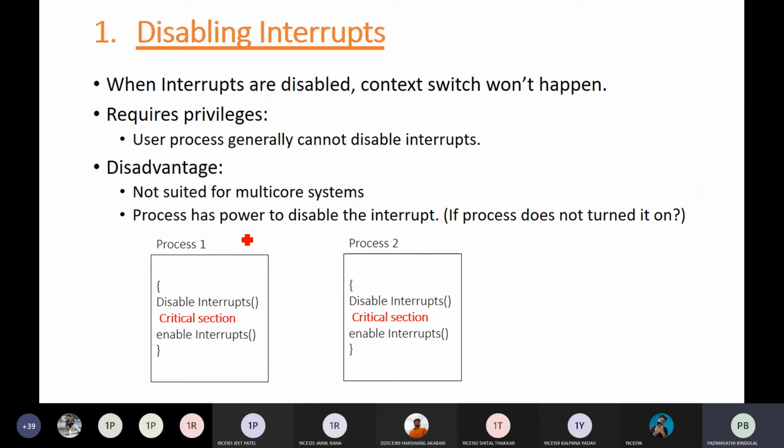But it is not suitable for multi-core systems, and interrupts normally have privileges, like only the kernel can issue them, and you cannot give the power of disabling interrupts to user processes.